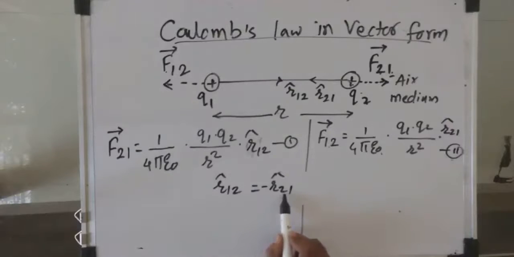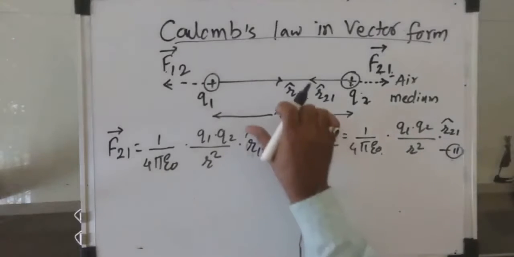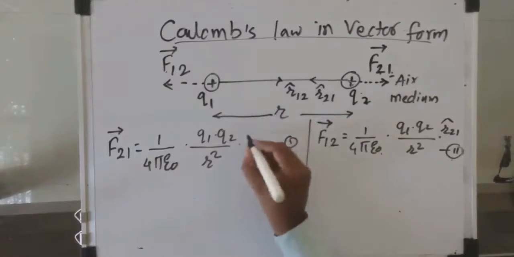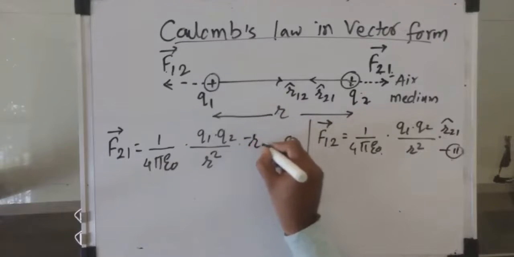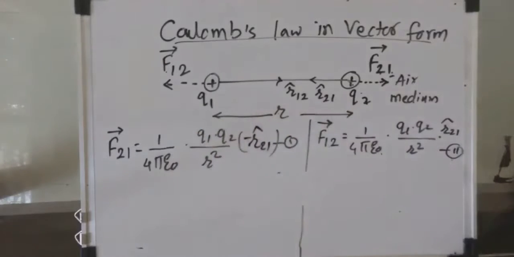So if I replace this r12 cap by minus r21 cap in equation 1, then the equation will become, see here, I will replace that with minus r21 cap, and this minus sign I will take outside of the bracket, and it will become like this.